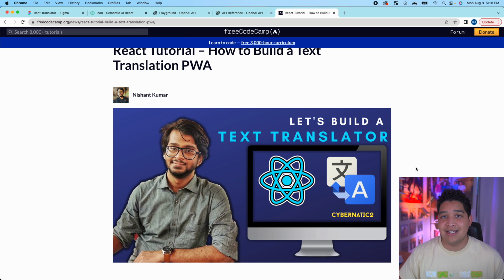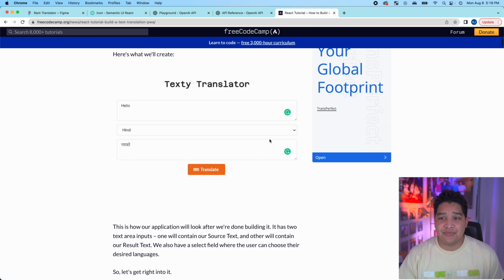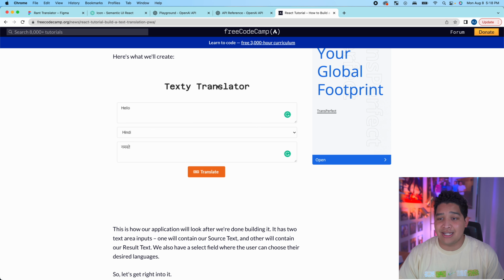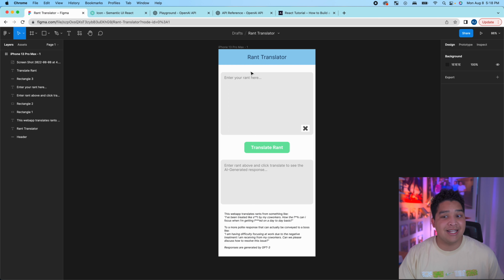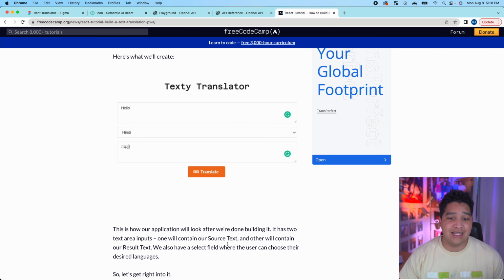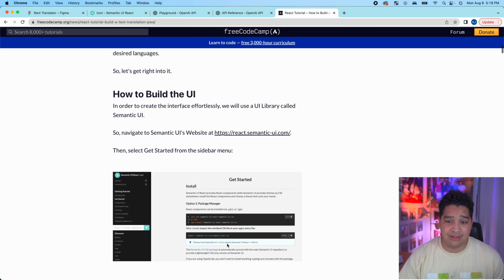Stuff like this just helps push things along much quicker. So as you can see, the app that he's created just has a text translator, some fill-in box, choosing the language, and then what the output actually is with some sort of button. If we go back to our Figma design, we can see that it's pretty similar, except for the drop-down menu that actually chooses the language. So this will actually be very, very useful.